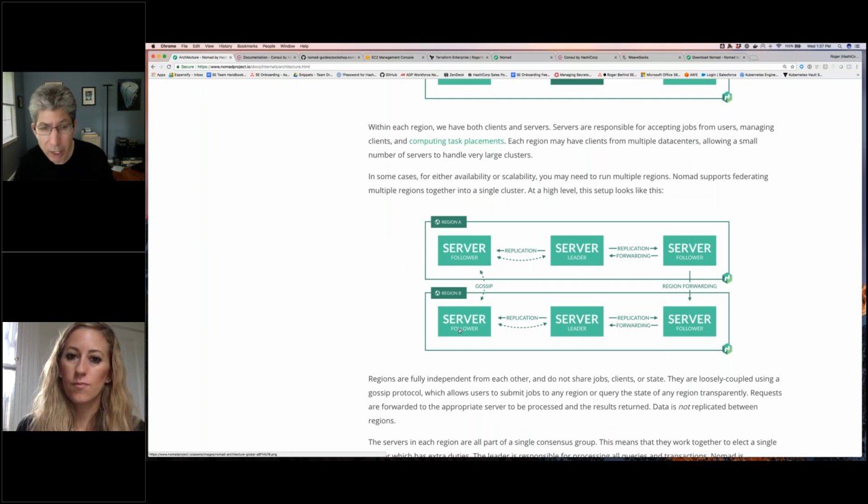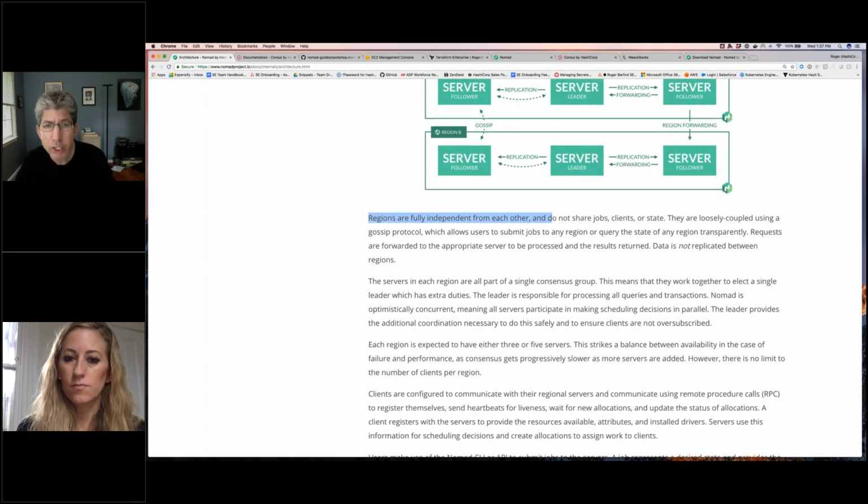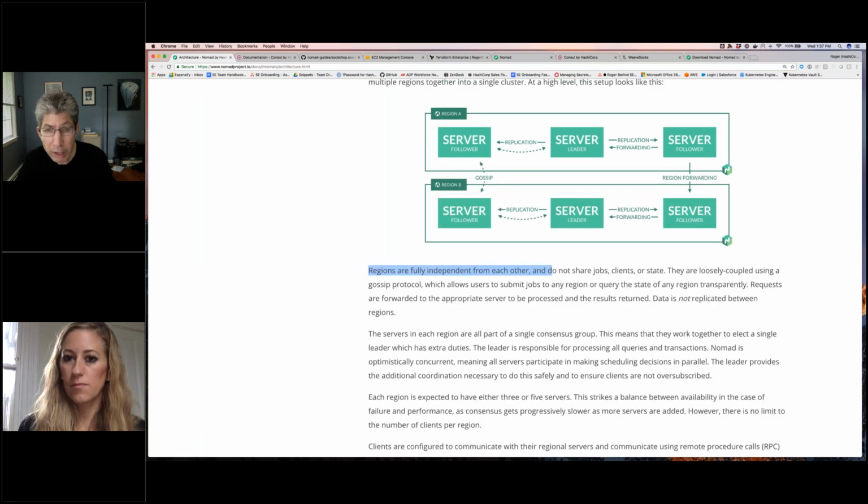So these effectively would be two different, I think, well, in the case of Nomad, I think this is all considered one cluster. No, this is two clusters, right? Because you have two regions. So these would be independent. They're not, right? These are fully independent. So within AWS, generally speaking, a Nomad cluster would all operate inside a single region. That could be spread and probably should be spread across multiple availability zones.